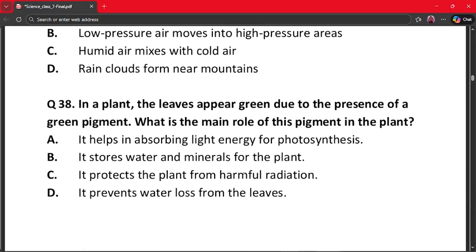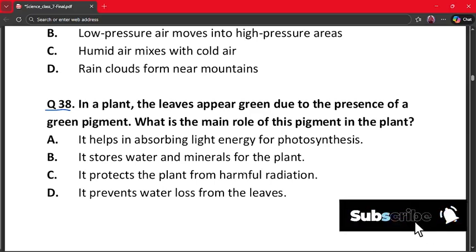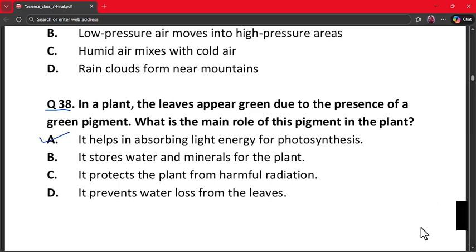Next question is question number 38. In a plant, the leaves appear green due to the presence of a green pigment. What is the main role of the pigment in the plant? A. It helps in absorbing light energy for photosynthesis. B. It stores water and minerals for the plant. C. It protects the plant from harmful radiation. And D. It prevents water loss from the leaves. The correct answer is option number A, because chlorophyll absorbs light energy. This is needed for photosynthesis. It does not store water. So option A is the correct answer.